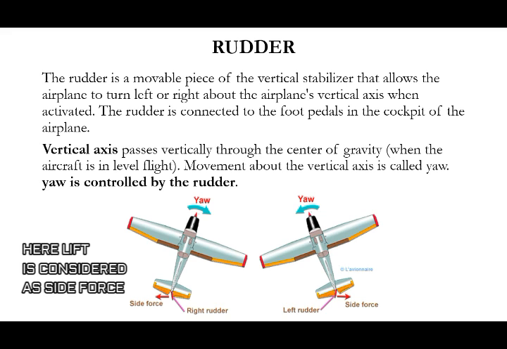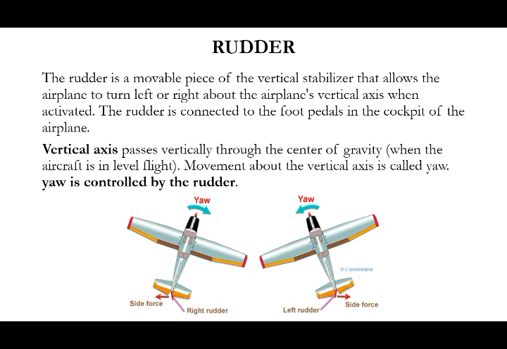So yaw is controlled by the rudder. What is yaw? Yaw means it's like a turn. If you want to make a right turn, you move your rudder to the right side. At that time side force is created, that means a lift is created over the rudder. Above the center of gravity, if your lift is acting on the left side, your aircraft moves in the right direction. If your lift is acting on the right side, your aircraft moves in the left direction. So based on this control of the rudder, we can control our right turn or left turn.